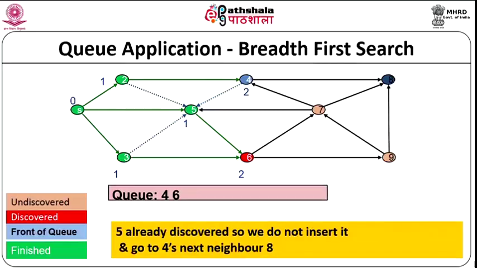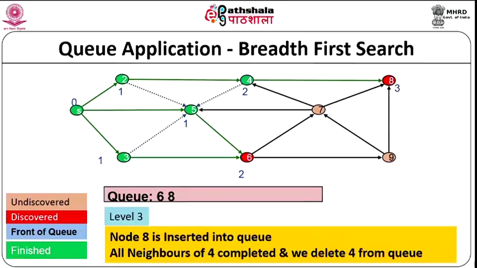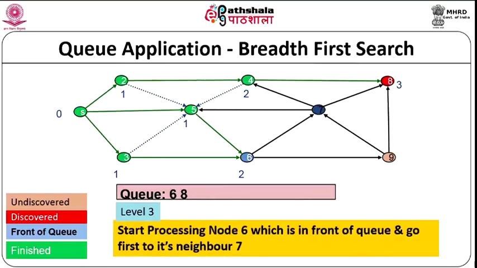We start processing node 4, which changes to blue, saying that it is in front of the queue, and go to its neighbors. 4's neighbors are 5 and 8. We first go to 5, but 5 is finished. If 5 has already been discovered, we do not put it in the queue. In this case, it is not only discovered, it is also finished. So, we go to 4's next neighbor, which is 8, and that becomes discovered.